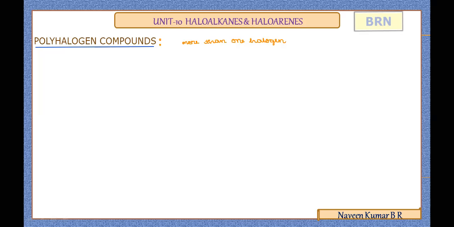Majority of these polyhalogen compounds have a wide range of applications that we'll discuss with the examples now. So the important polyhalogen compounds in the syllabus: we'll list first, then follow one by one to learn in detail. The first one is dichloromethane, CH2Cl2. The second one is trichloromethane, CHCl3. And another one is tetrachloromethane, CCl4, that is carbon tetrachloride.